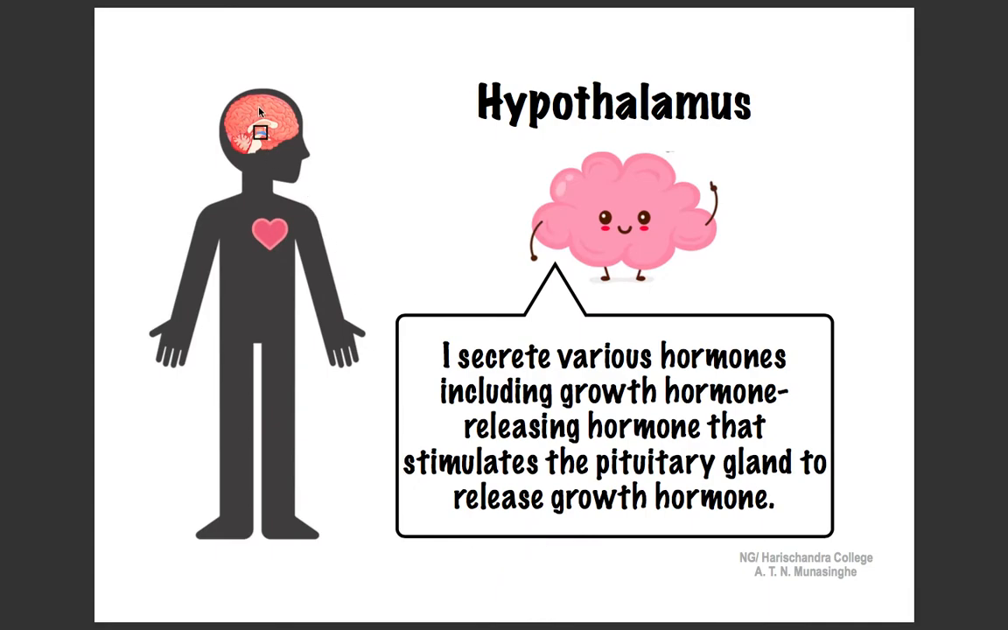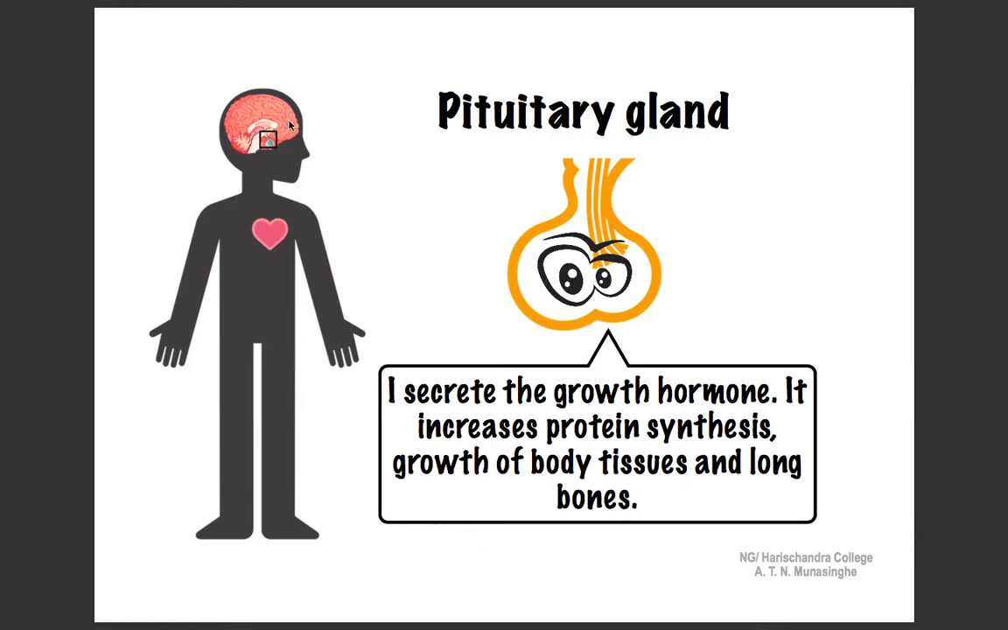The hypothalamus is located at the base of the brain. It makes hormones that control the pituitary gland. For example, it releases growth hormone releasing hormone that stimulates the pituitary gland to secrete the growth hormone. The pituitary gland is located near the bottom of the hypothalamus. As mentioned earlier, the pituitary gland secretes the growth hormone that increases protein synthesis and stimulates the growth of body tissues and long bones.